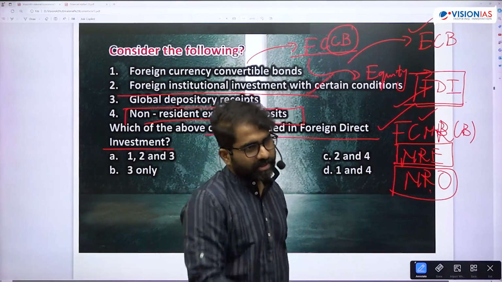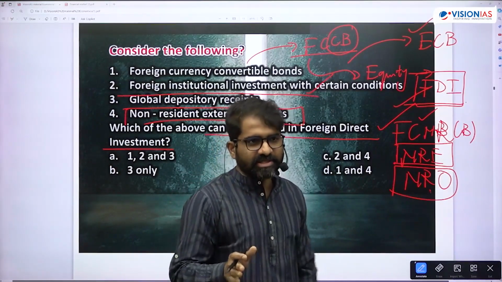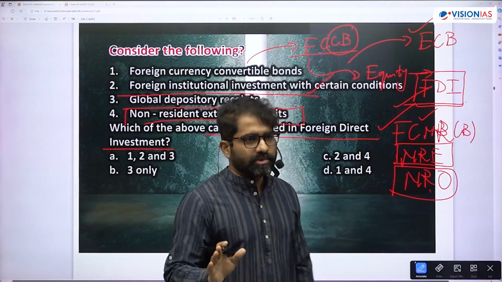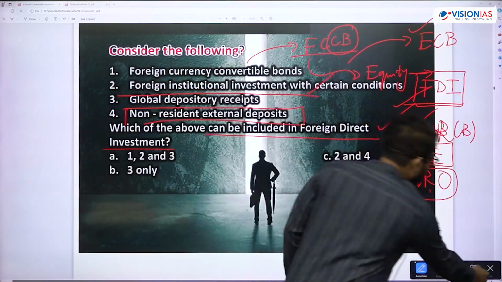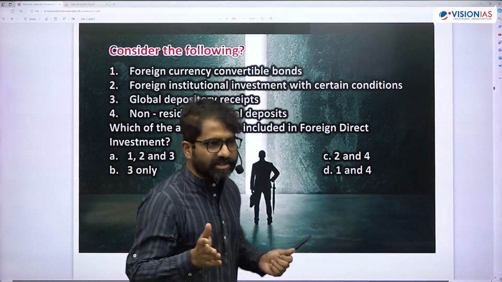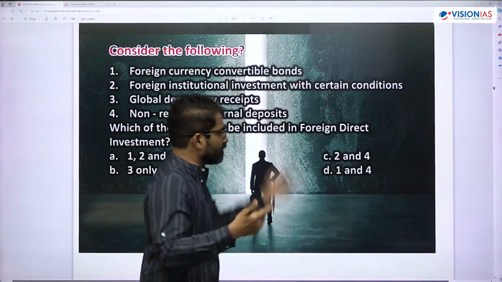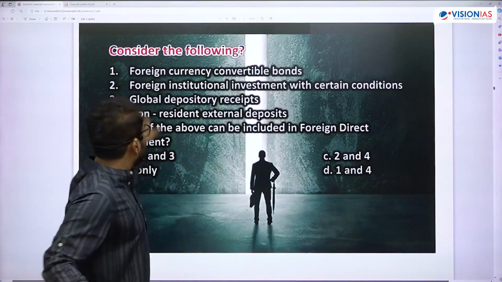You'll go dig deeper in the Google research, like how many categories of NRE accounts are there and how they operate. Because UPSC, the method of questioning has changed, so you should dig a little deeper. If that word is there in the previous paper, you have to dig it. Suppose FCCB is there here, it means you will dig it. Is that okay? So fine, I'll come to GDR.